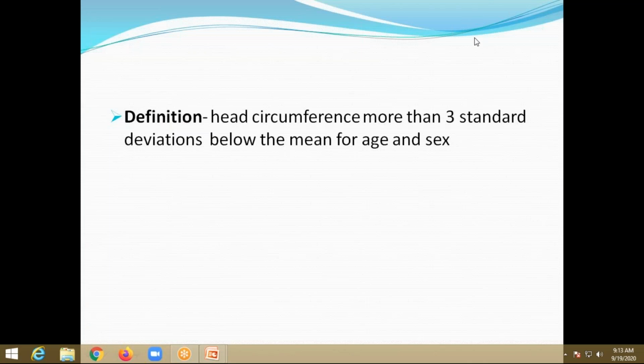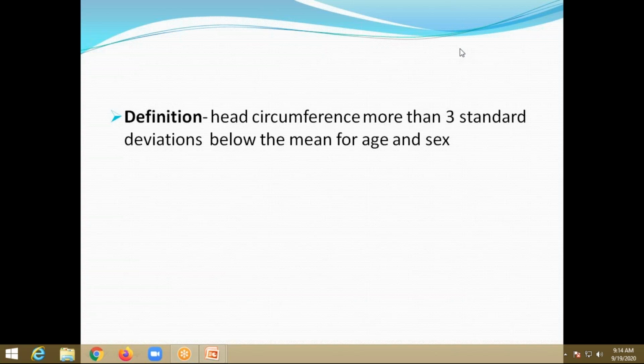So only by seeing we cannot tell. We have to measure for everything, like whether it is small or not. Because small for gestation babies or preterm babies will be small, and automatically their head will also be small. But we cannot tell by seeing that the head is small, so we call it microcephaly. For everything, there are growth charts for that age, to see whether it is normal or abnormal.